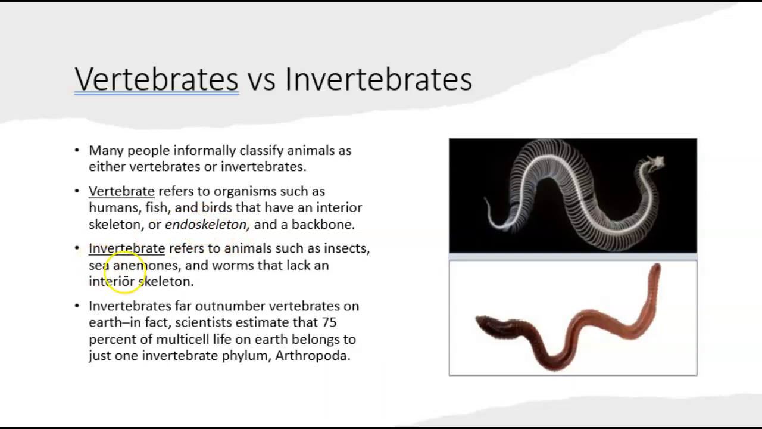The other group are the invertebrates. They do not have a backbone, and they do not have that internal skeleton. These are things like insects, sea anemone, and worms. Okay. Invertebrates far outnumber vertebrates on Earth. Scientists estimate that 75% of multicellular life on Earth belongs to just one invertebrate phylum, Arthropoda. These arthropods are insects, and they have an exoskeleton.